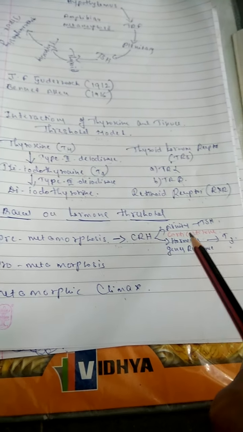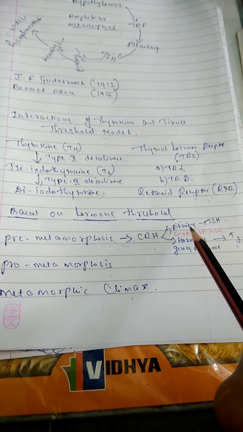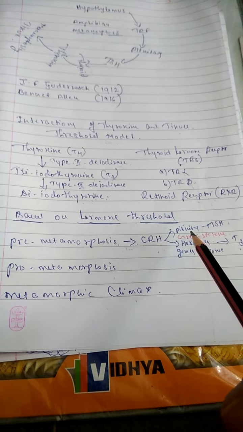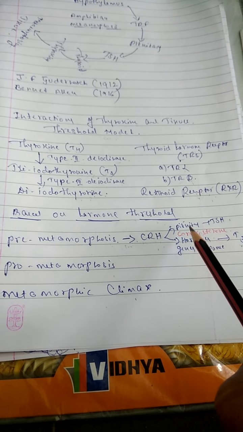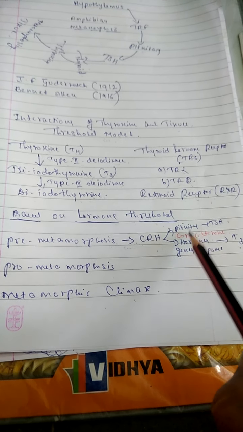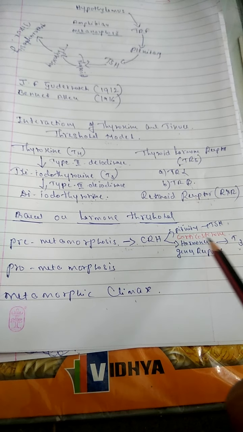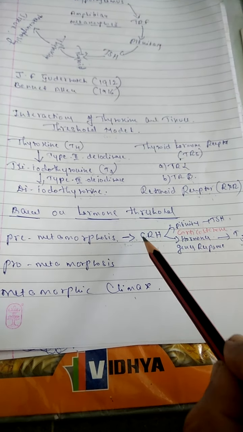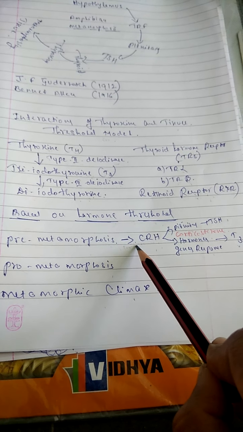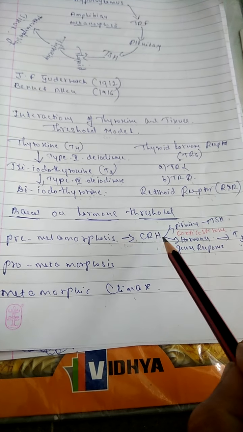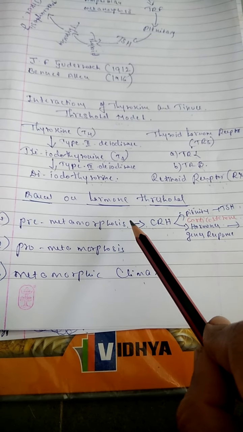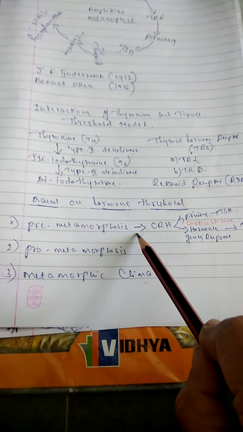But in this case, the pituitary also produces another hormone, the prolactin hormone. Prolactin hormone inhibits metamorphosis, meaning prolactin is at a high level in this stage, whereas T3 and T4 are at a low level. Therefore, only limb development takes place; other organs do not grow or get reabsorbed. These are the changes that take place in pre-metamorphosis.